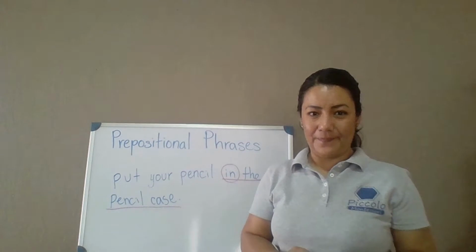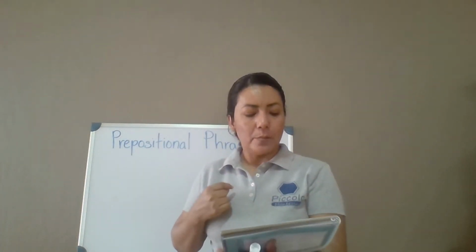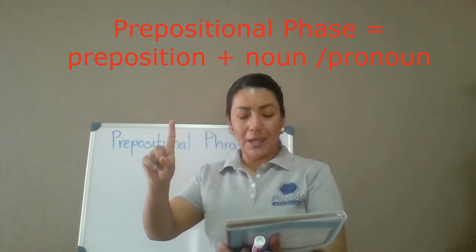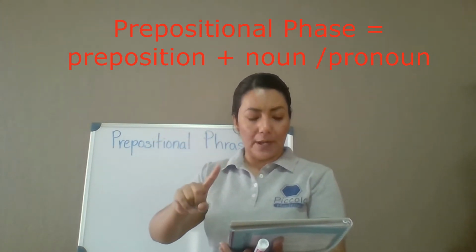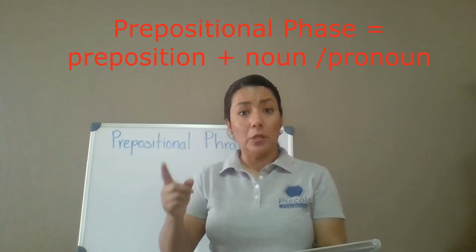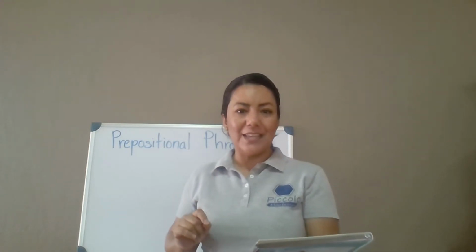Okay? I need you to please open your book to page 85. Okay, there it says prepositional phrases are formed with a preposition and a noun or a pronoun. And they give you two examples. Can you read example number 1? Girls only. Good. Go. The cake with chocolate frosting is mine.